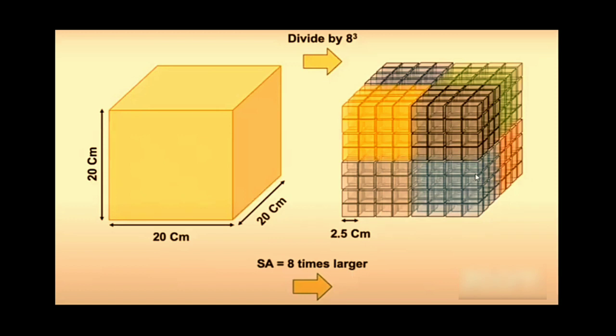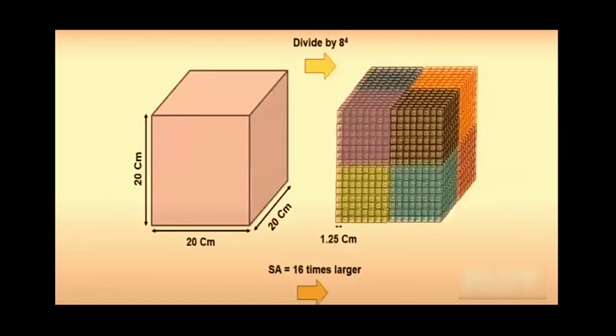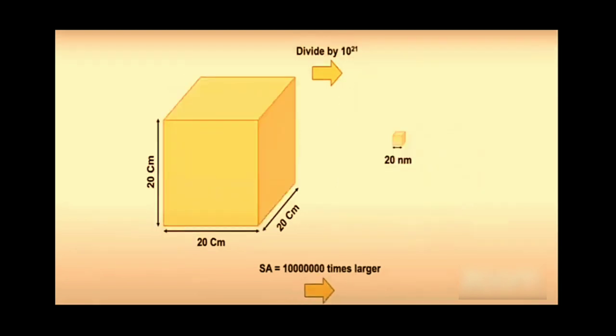If you divide this cube by 8 to the power 4, then each cube will have size 1.25 centimeters, and now the surface area will be 16 times larger. If we keep dividing, each smaller cube will have size 20 nanometer by 20 nanometer by 20 nanometer.